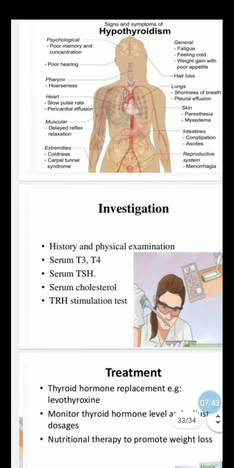Next, the investigation or diagnosis. For the diagnosis of hypothyroidism: history, physical examination, serum T3 and T4, serum TSH, that is thyroid stimulating hormone, serum cholesterol and TRH stimulation test.